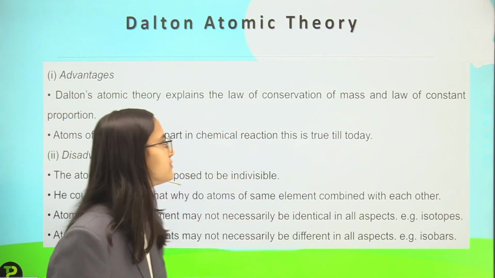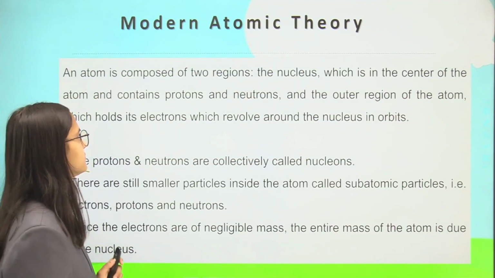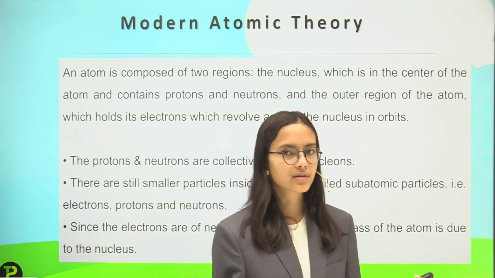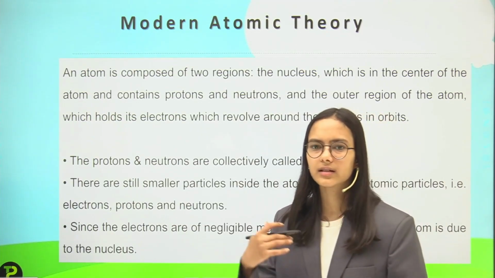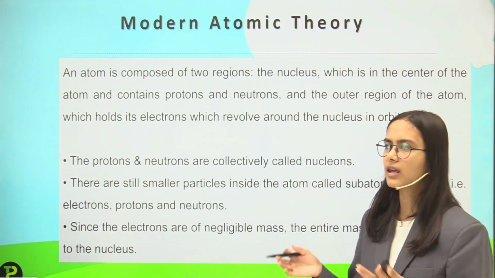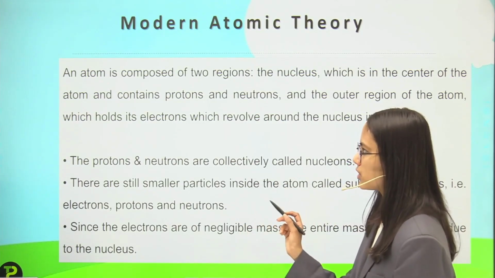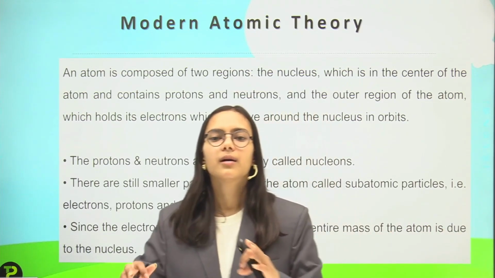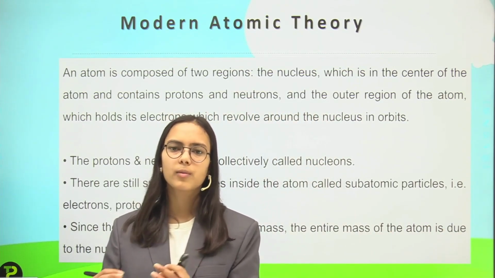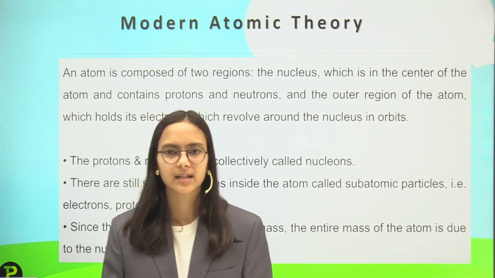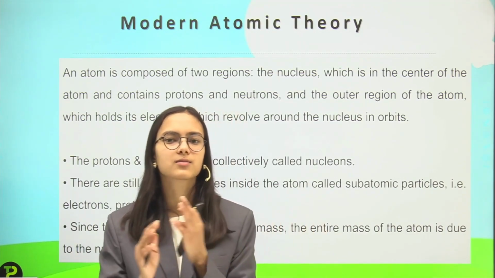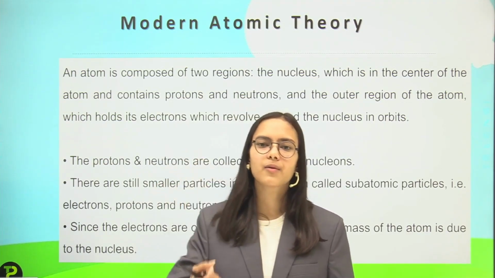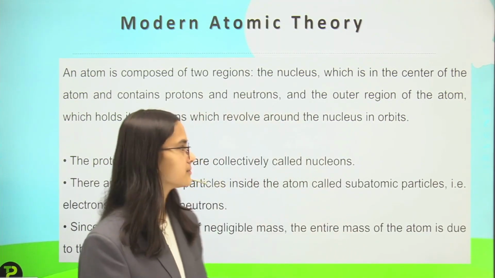Okay, then we have the atomic theory of modern times. After further discoveries, we came to this modern atomic theory. In this theory, it is said that the atom is made up of further small particles which come together to make an atom. We have said that the atom is the smallest, fundamental unit, but the atom is further made up of some small units inside it.